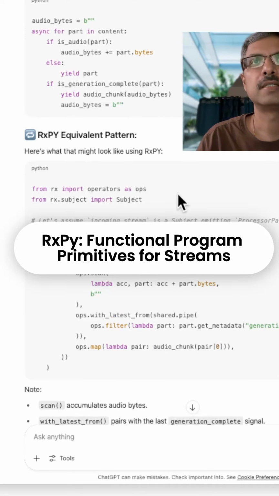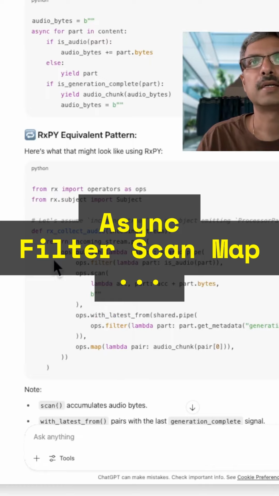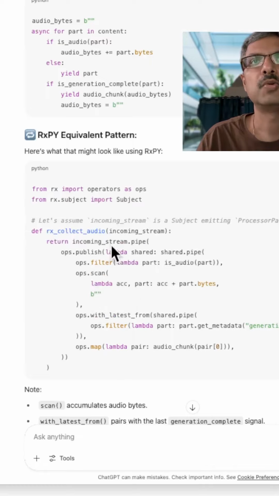The RxPy pattern gives us functional programming style constructs with filter, scan, and map. In the equivalent program, you have the incoming stream, you first publish it so that you have a copy of it, and then you filter for the is audio part. Only the filtered audio passes through. Then you use the scan operator to accumulate plus part.bytes, and to detect when the generation is complete, you use the with latest from operator, which pairs the output bytes with the metadata, which is generation complete, and then you make the audio from just the first part, which is the accumulated data.